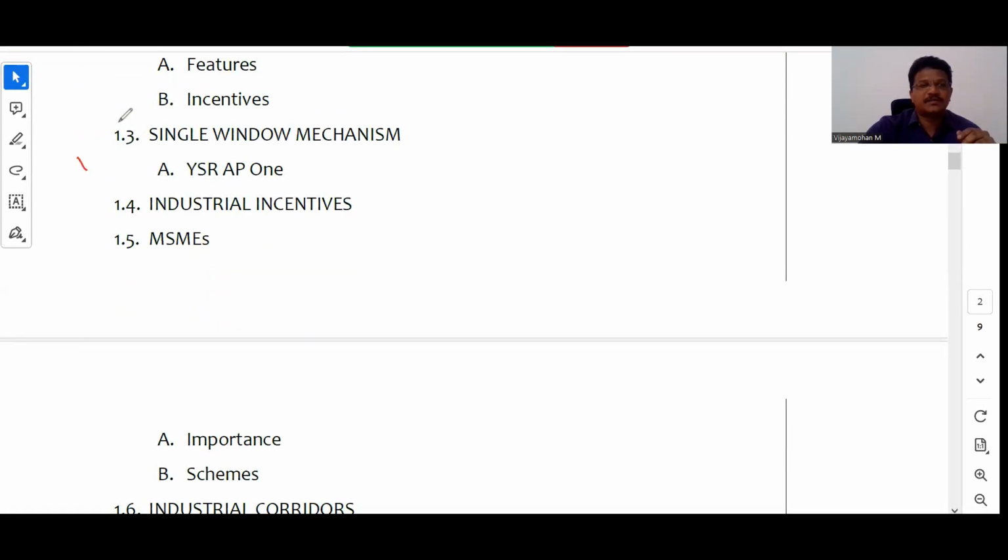AP government is focusing more on the single window clearance mechanism, and they want to give the clearances related to industry within how many days? 21 days. So 21 days lopu industries ki sambandhinchina anni clearances ivvalani they have targeted. And there was a stress on not only giving permissions but also hand holding and grievance redressal related to industries.